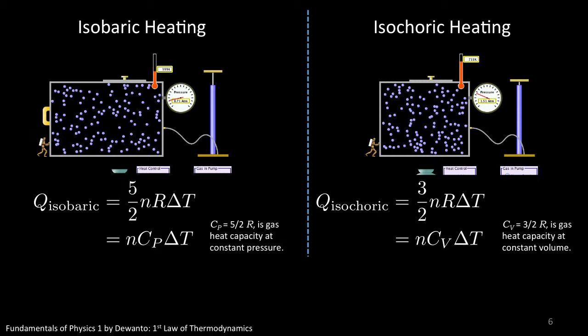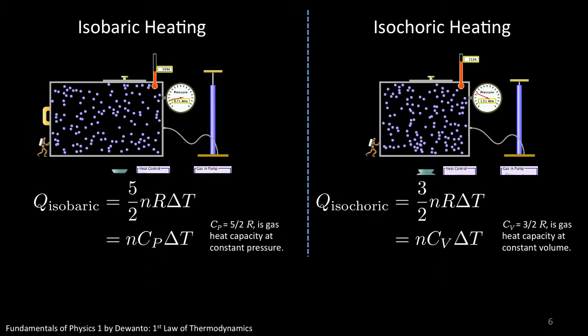It is not so with gas. There is significant difference in the amount of heat required to heat a gas at constant pressure versus heating at constant volume. This difference gives rise to two different types of gas heat capacities, identified by the subscript P or V, heat capacity at constant pressure versus heat capacity at constant volume.